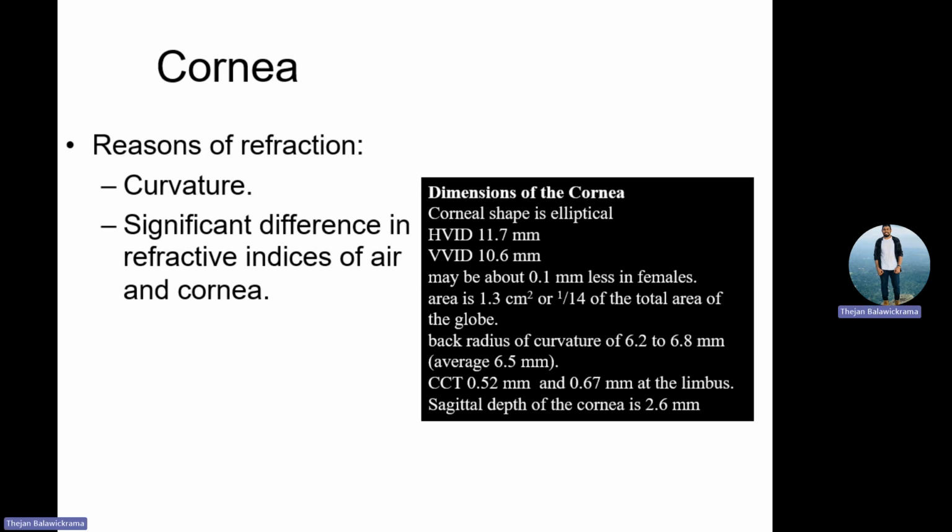The human cornea's refractive index is 1.376, but instruments like topography and keratometer are designed on a base of 1.337, considering the cornea has a refractive index of 1.337, not 1.376. Remember this factor. So don't try to calculate in instruments with 1.376. Try to calculate with 1.337.